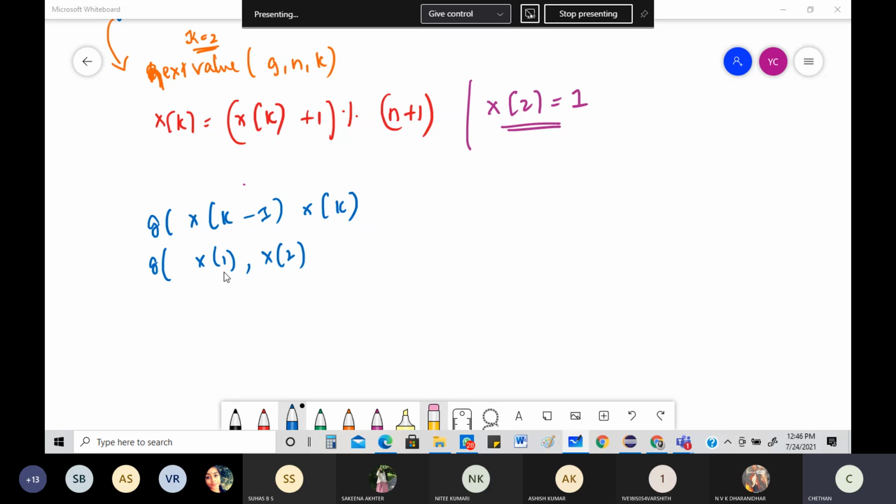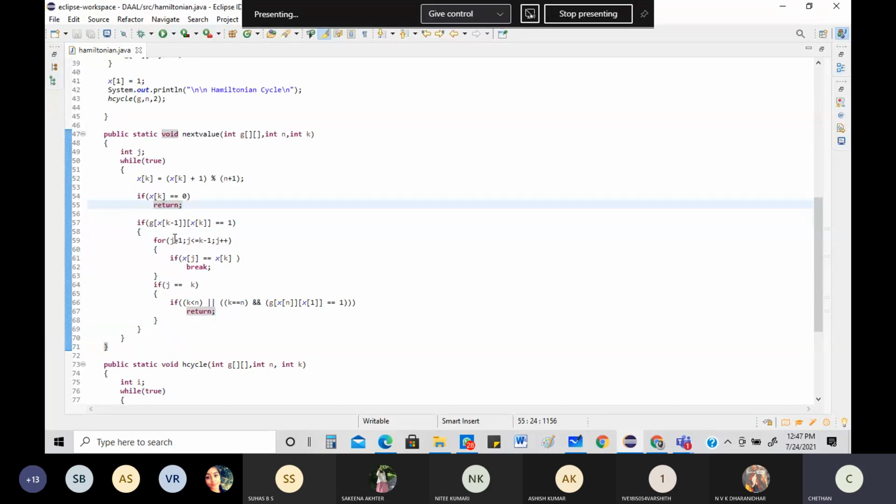What is x of 1? X of 1 is 1. X of 2 is also 1. G of 1 comma 1. What is g of 1 comma 1? You need to figure it out from the graph, the adjacency matrix. Let me check.